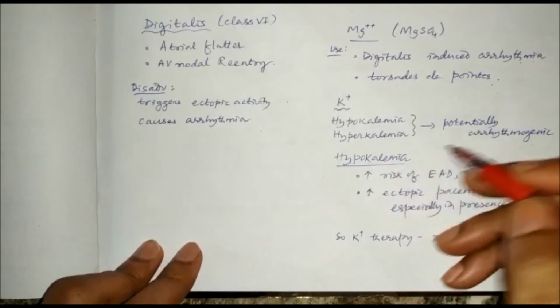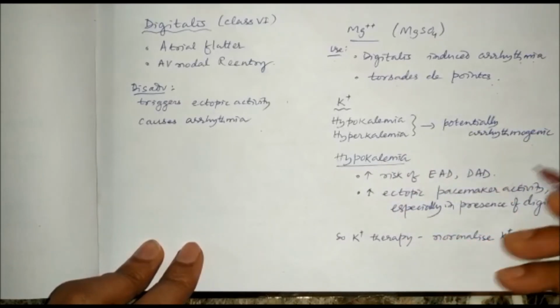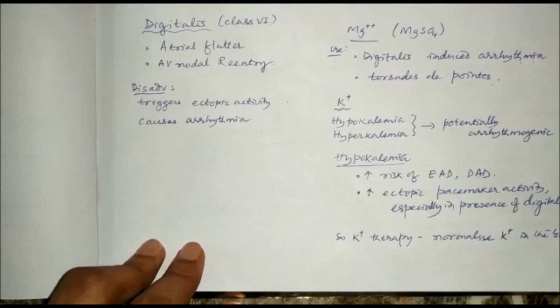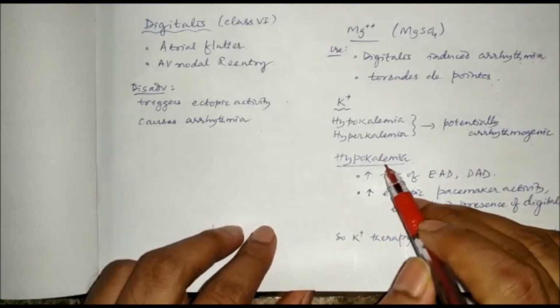So in hypokalemia, there is increased risk of early afterdepolarization and delayed afterdepolarization. There is increased ectopic pacemaker activity, especially in the presence of digitalis. So when we use potassium therapy, it will normalize the potassium in the body, and it can prevent hypokalemia-induced arrhythmia.